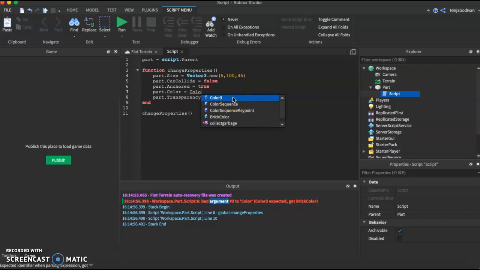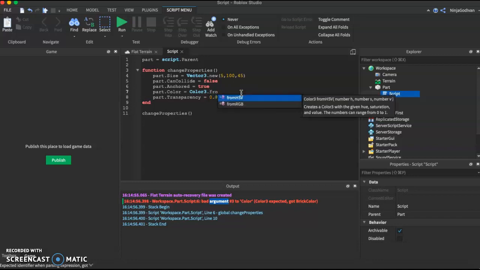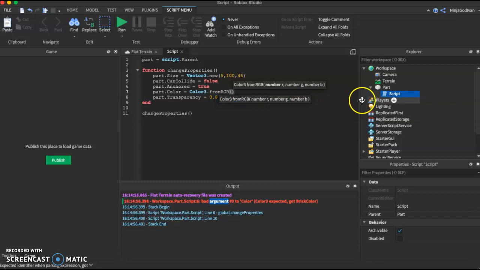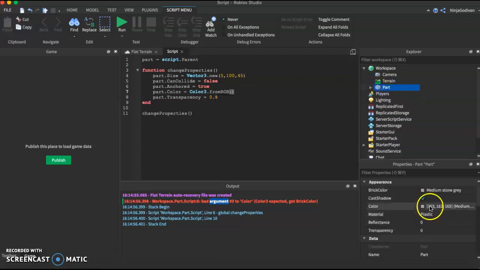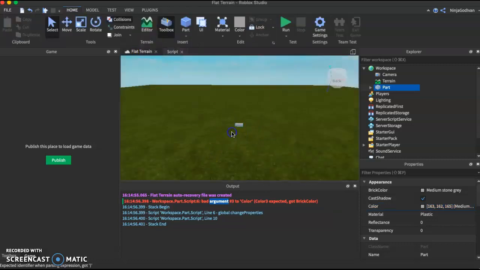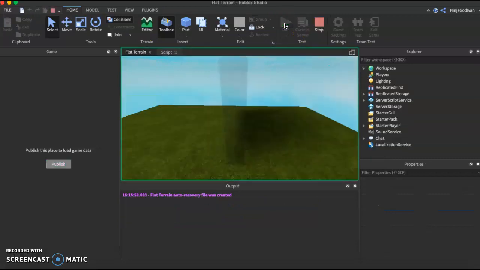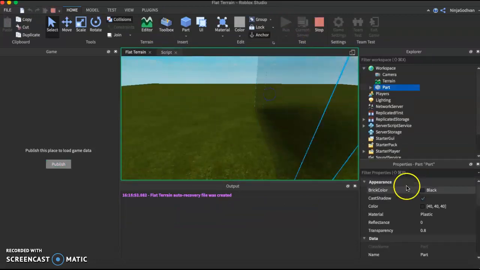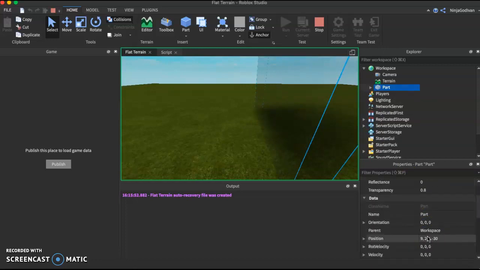It's okay, guys. It's okay if you forget the syntax. Actually, no, it's from RGB. So basically, you can change the colors. Let's take a look here. So let's say I want to change it. I'm gonna make it simpler. So let's change the color of this. Then if we run this, okay, see the color is 40, 40, 40. Your transparency is 0.8.